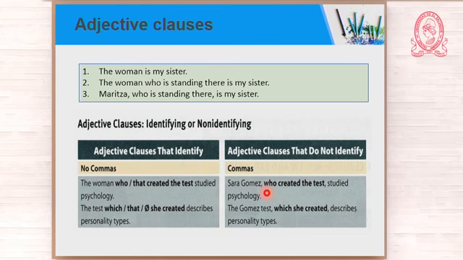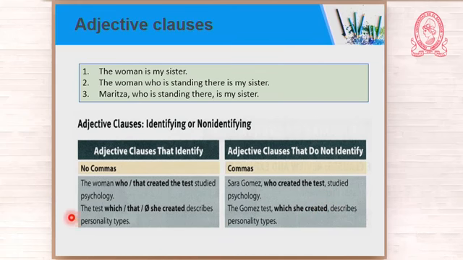That is a proper noun, okay? That is the name of a person. So you would understand Sarah Gomez studied psychology. So this, who created the test, is extra information, okay? You don't need the adjective clause to identify Sarah Gomez because it is a proper noun, okay? So when you are not identifying, you use comma and comma.